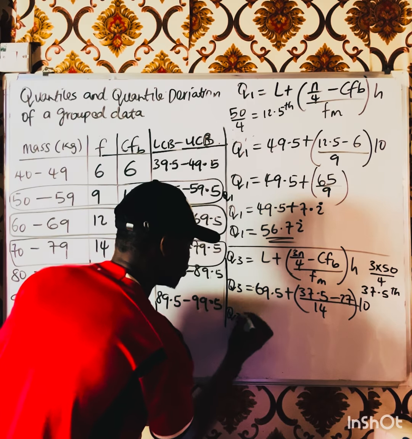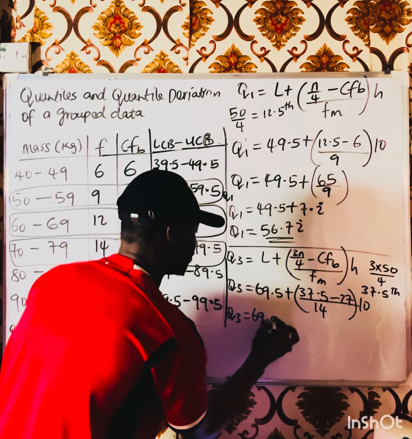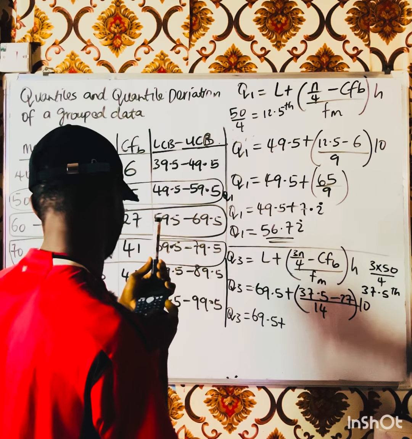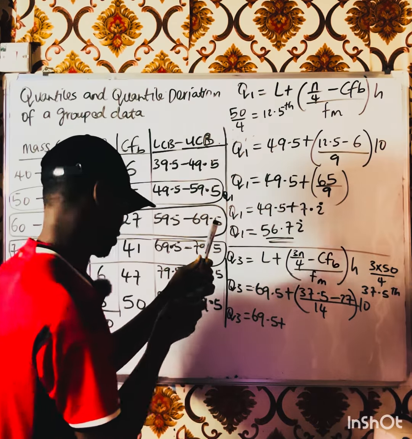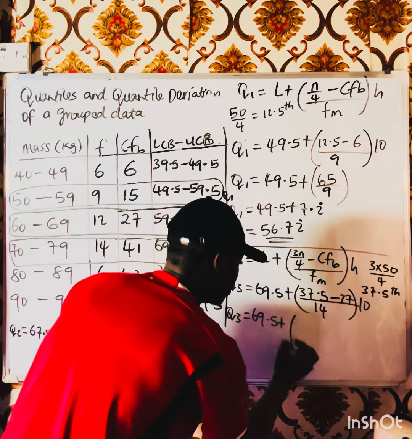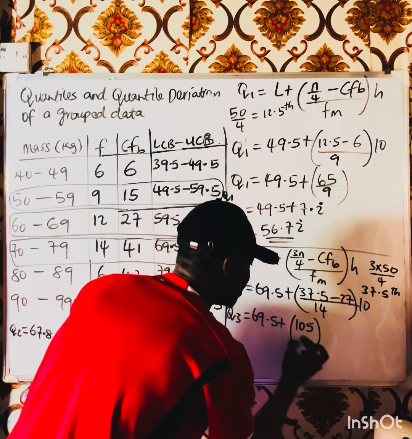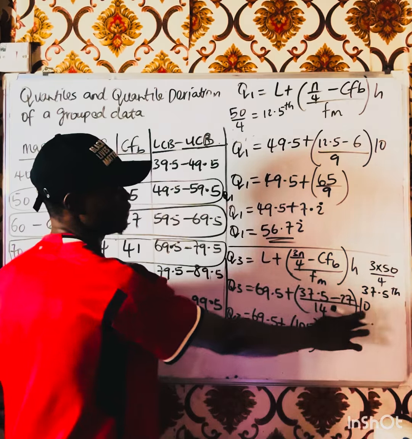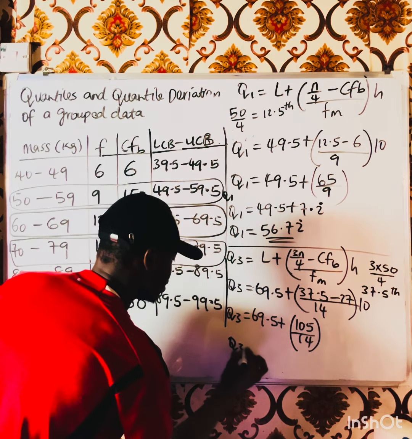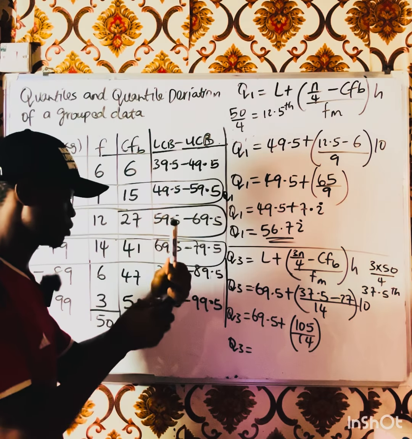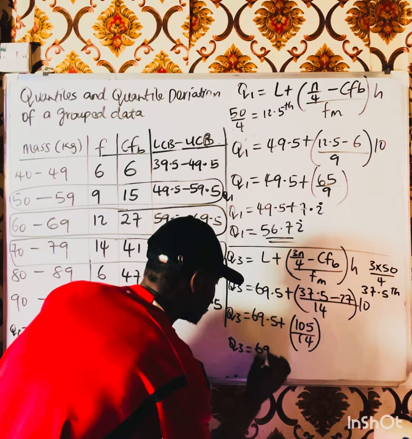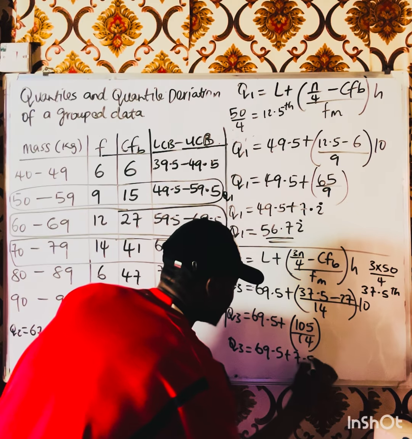So Q3 is equal to 69.5 plus 37.5 minus 27. That gives me 10.5 times 10, which gives 105. So I'm having 105 divided by 14. I got 10.5. I multiplied by 10 immediately. 105 divided by 14. So my Q3 will be 105 divided by 14, 7.5. So I'm having 69.5 plus 7.5, which will give me.